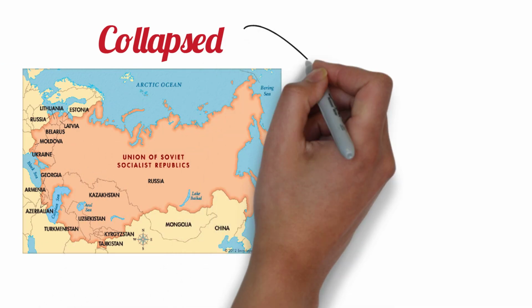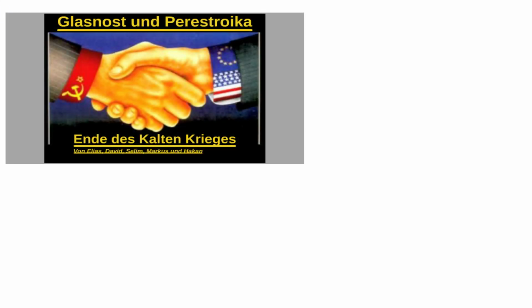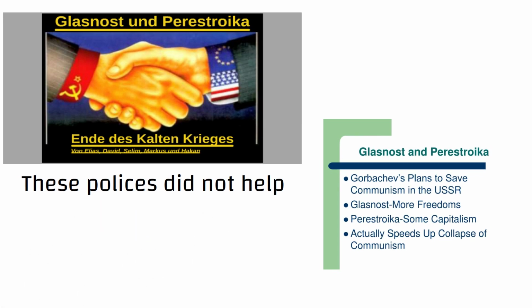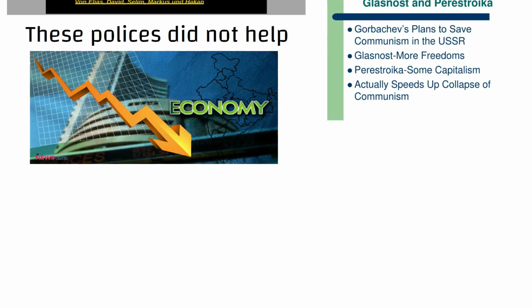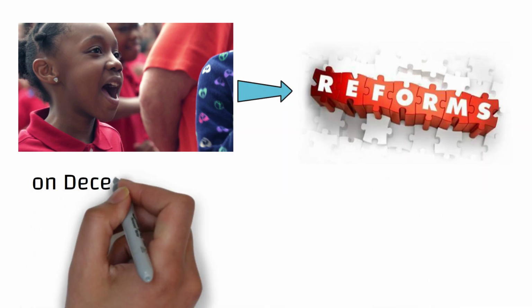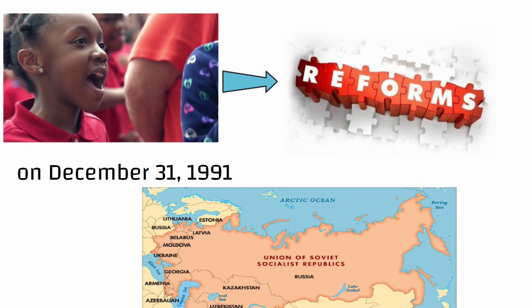USSR collapsed as a result of implementation of some policies by President Gorbachev: glasnost and perestroika. The term glasnost means open expression of ideas by people, while perestroika means restructuring the political and economic system. All these policies did not help the Soviet Union to control its economy. People started raising their voices. All this resulted in demand for reforms. Thus, on December 31st, 1991, the Soviet Union collapsed, and the 15 countries which separated themselves from the USSR were all fully independent.